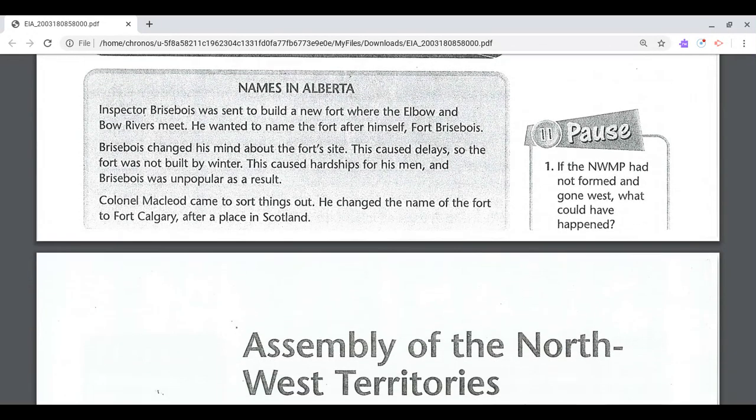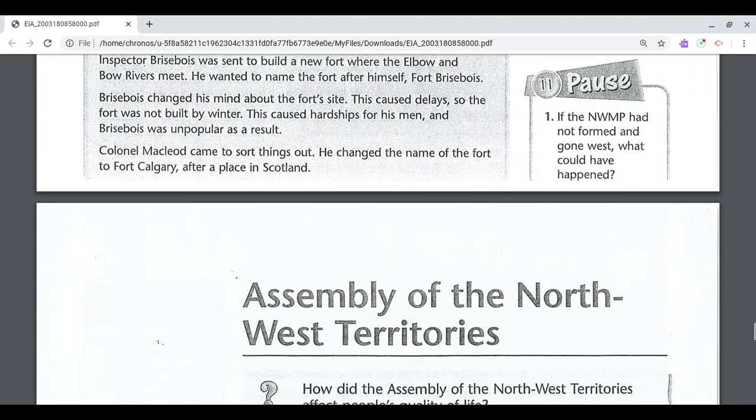Colonel Macleod came to sort things out. He changed the name of the fort to Fort Calgary after a place in Scotland.